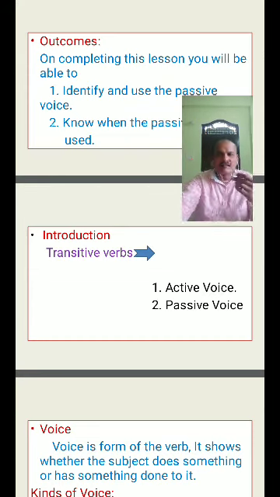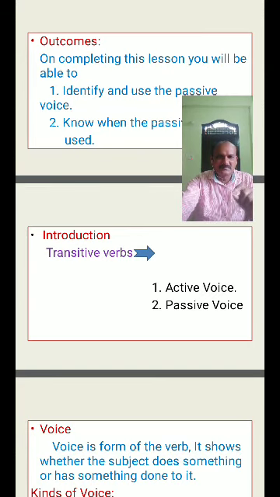You see, in the English language, transitive verbs can be used in active voice as well as passive voice. In active voice, the subject is the doer of an action, meaning the subject does something. He plays: the subject is he, and he is doing something, play.